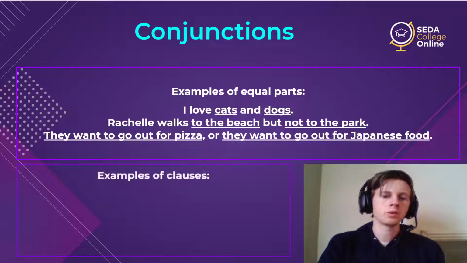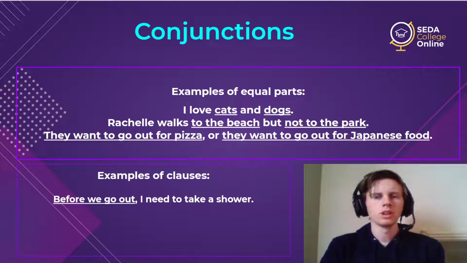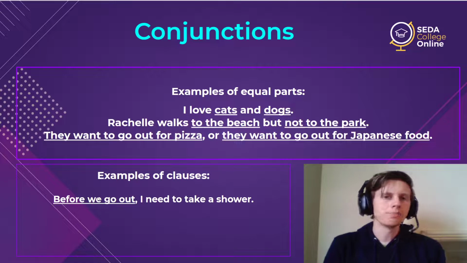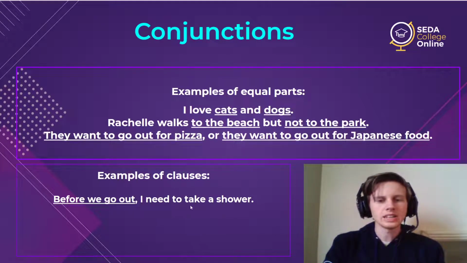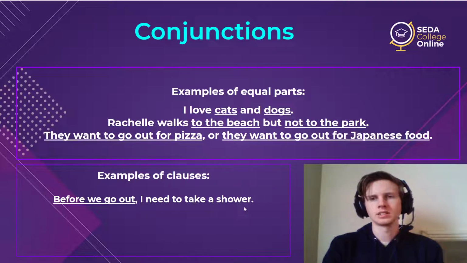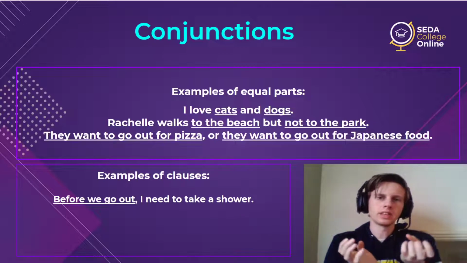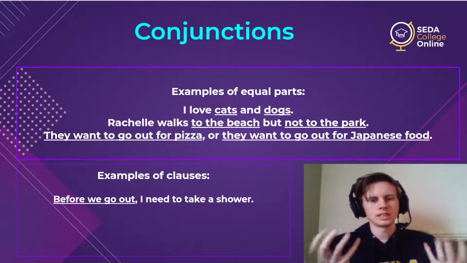So how about the unequal parts, those clauses? Well, before we go out, I need to take a shower. We talked about this kind of complex sentence before, and now you can see the conjunction here is really allowing me to put together two independent sentences. We go out, complete sentence. I need to take a shower, complete sentence. But I cannot just put them together. I need something to help, make a bridge to connect the two sentences together.